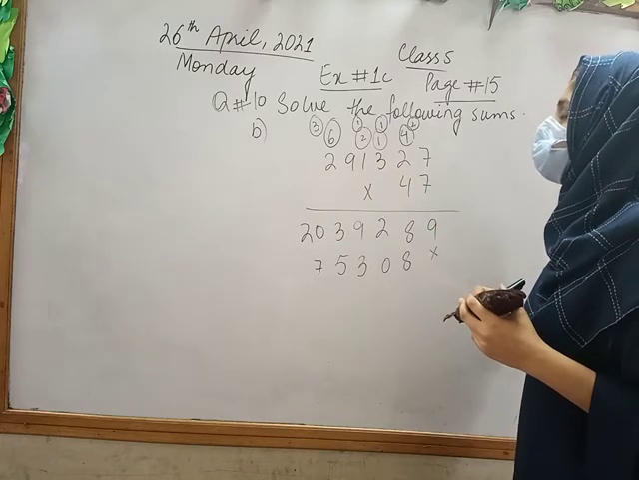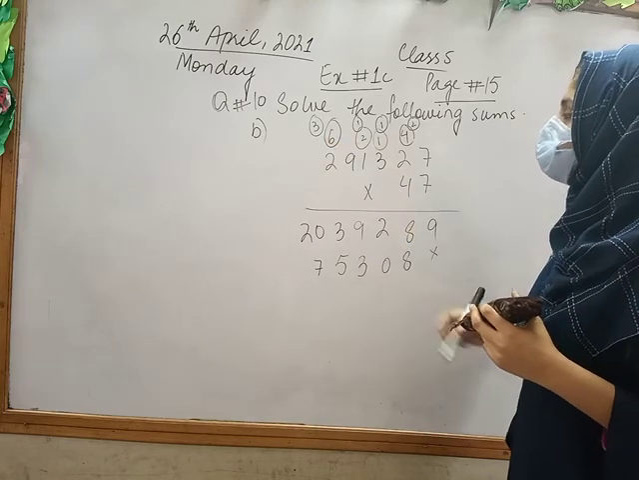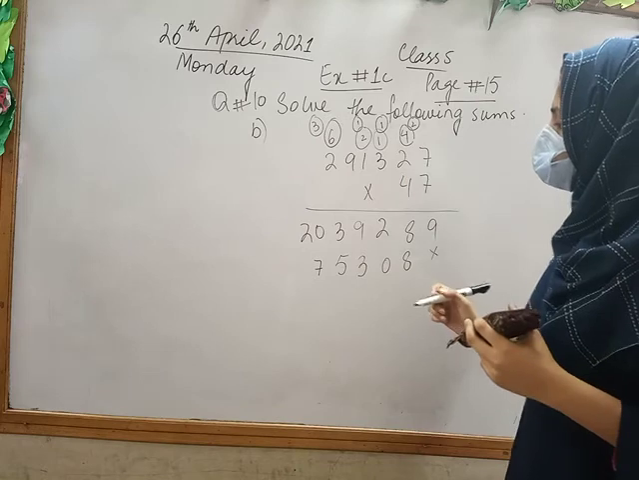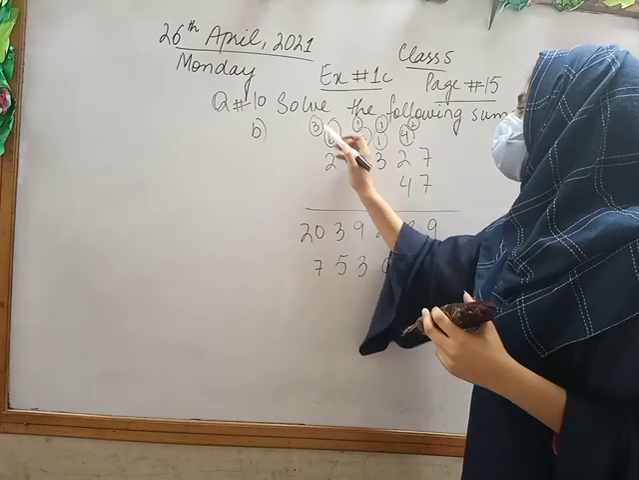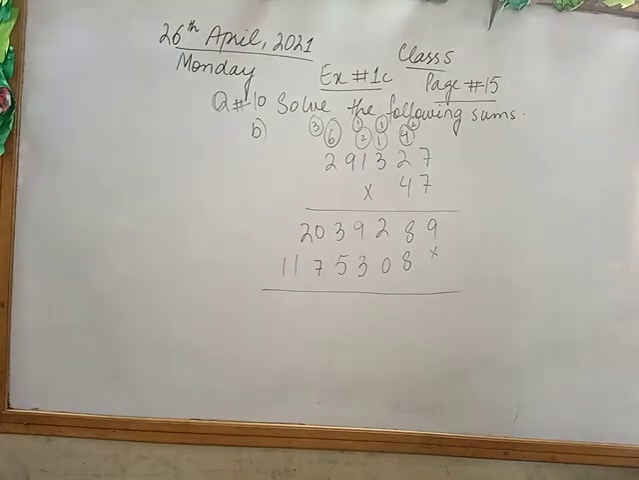Now 4 times 2 is 8, and 3 will be added to it. So in the end we have 8 plus 3: 8, 9, 10, 11. 11. Okay class? 11.